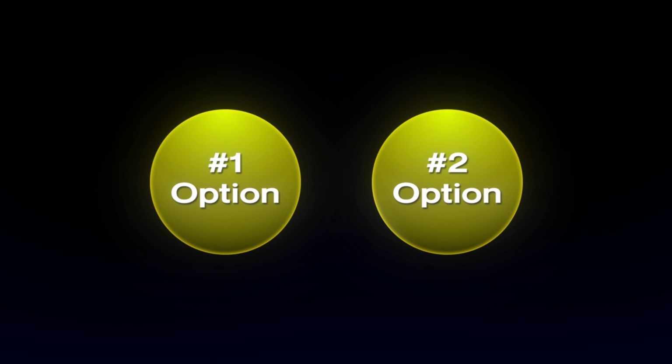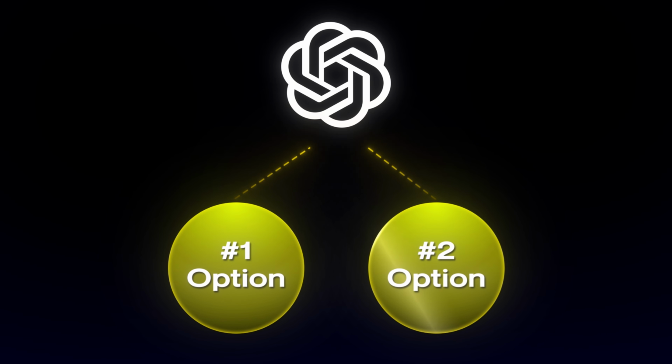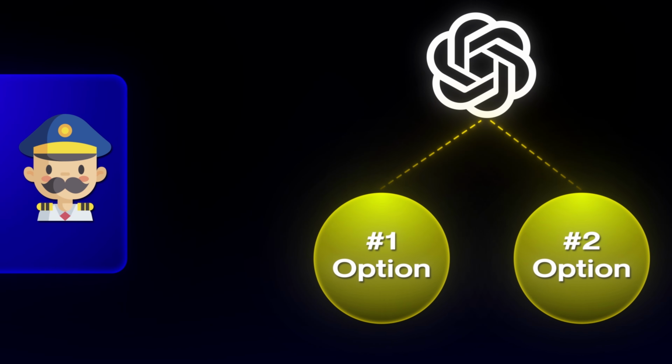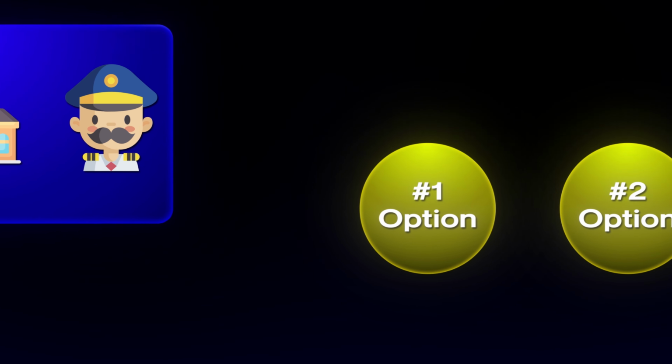Now, there are two main ways to create images using AI. First, randomly giving prompts to ChatGPT for generating images to produce results like this. But I prefer the second method.